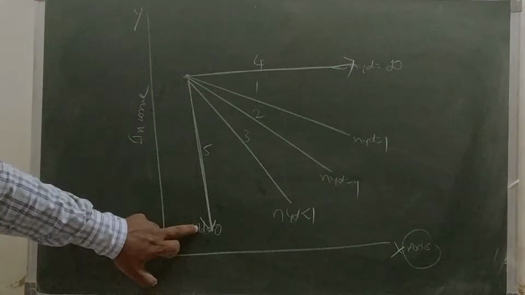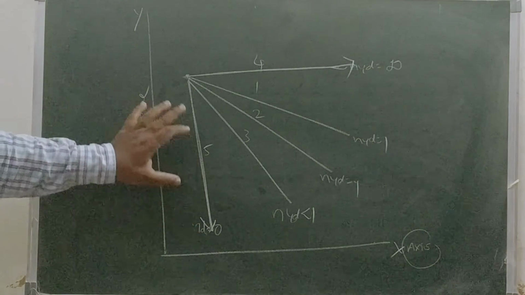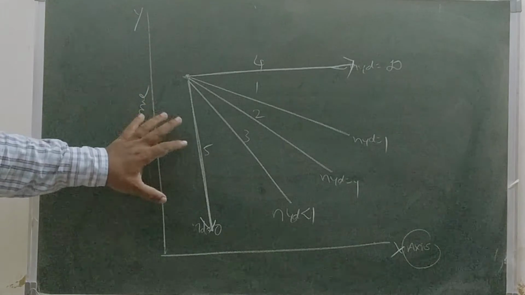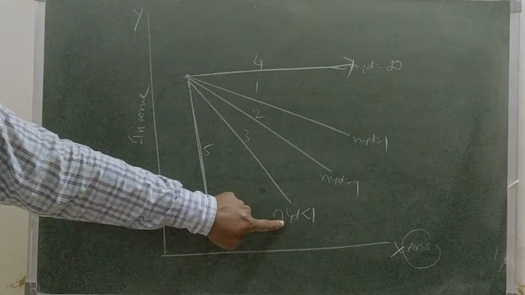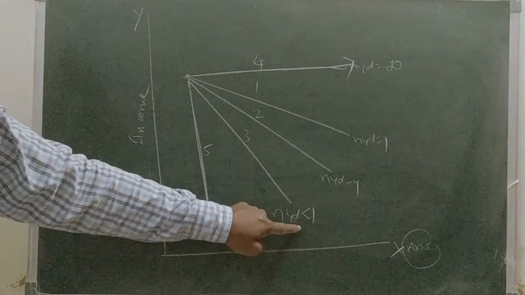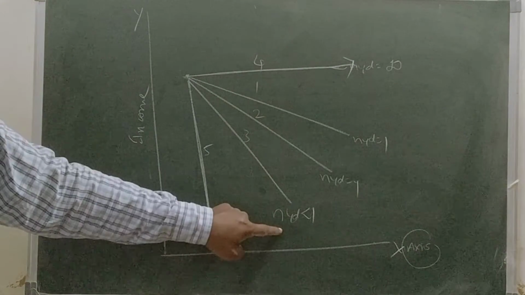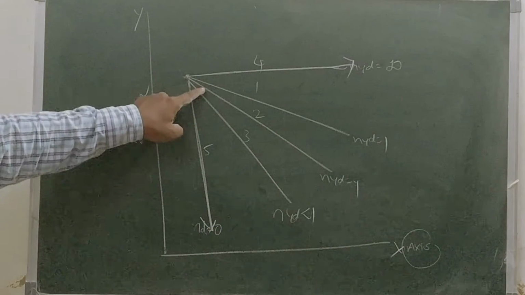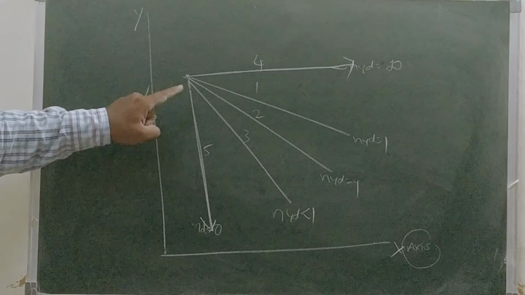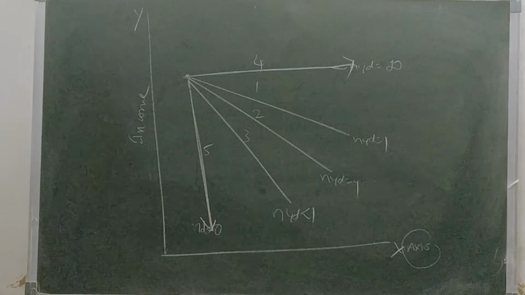So this zero income elasticity. One line shows the greater than one income elasticity. And next, this demand line shows the equal to 1 income elasticity.